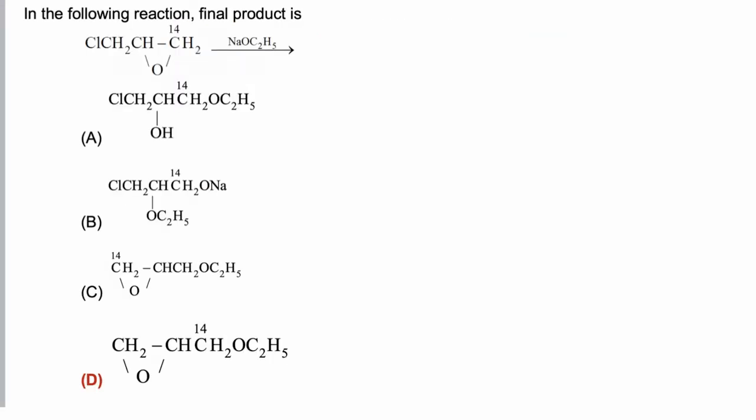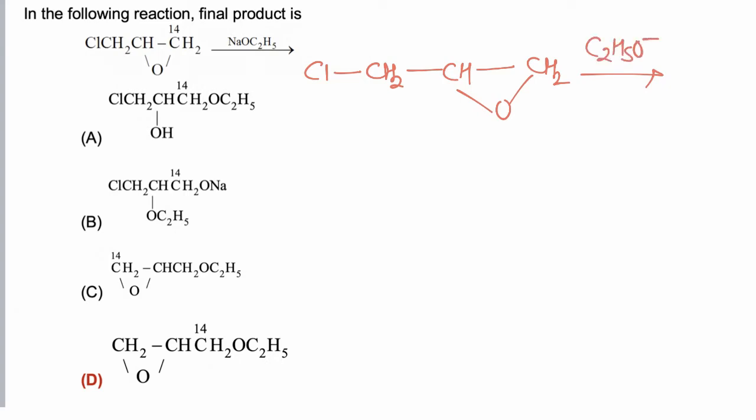In this reaction we have to find the final product of the reaction. So now the molecule is having two functional groups, alkyl halide and epoxide. Now if sodium ethoxide is taken, sodium ethoxide will preferentially attack the cyclic ether because due to strain this molecule is more reactive.